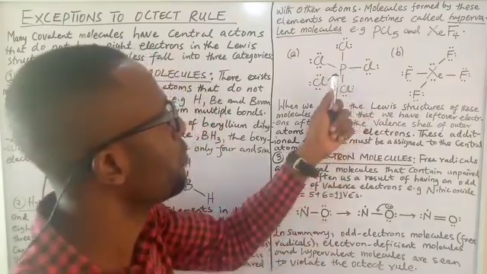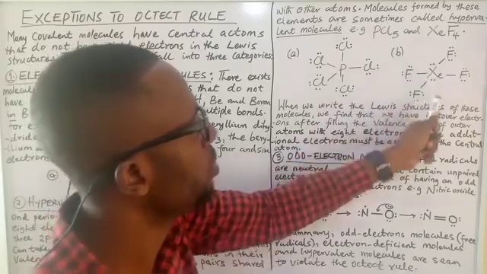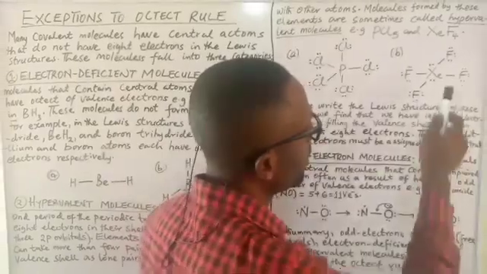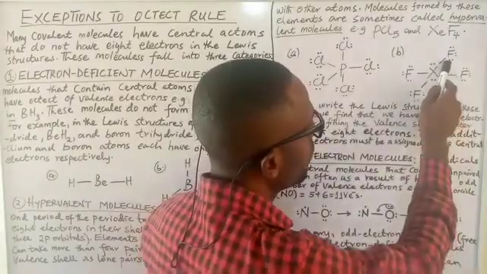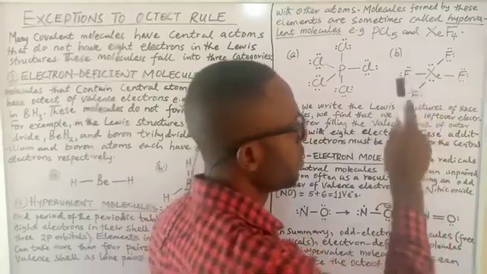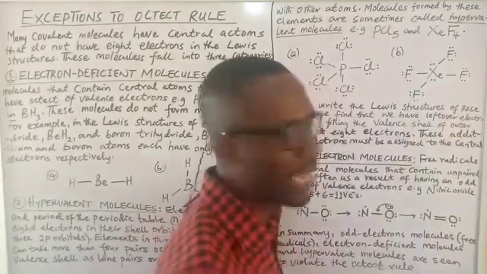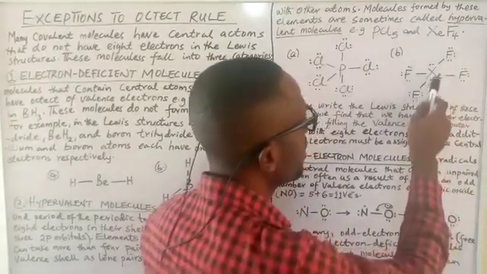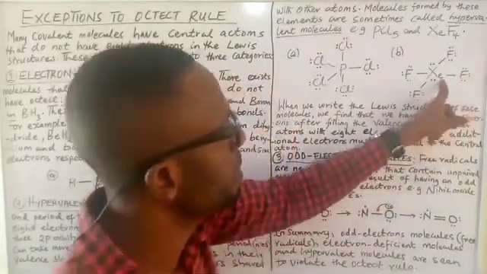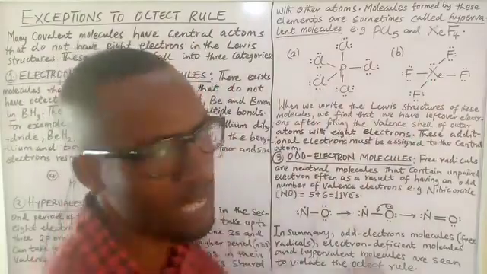It could be in the form of lone pairs of electrons, as you see in xenon tetrafluoride, because if you watch closely, you see that you have 2, 4, 6, 8. So we have 4 shared pairs of electrons giving us 8, but you have 2 lone pairs. At the end of the day, you have 2, 4, 6, 8, 10, 12. So you have 12 electrons around xenon in xenon tetrafluoride. And that violates the octet rule.